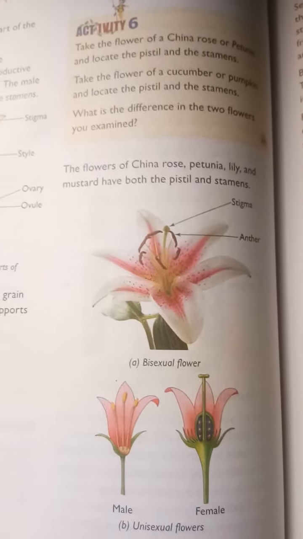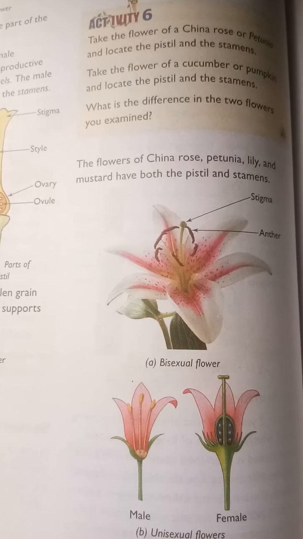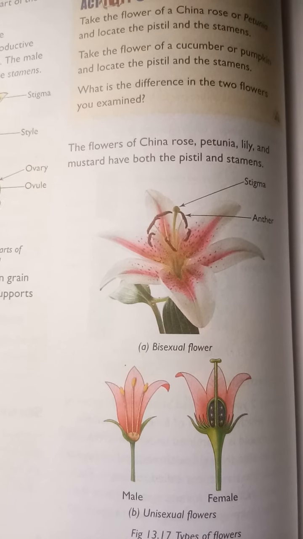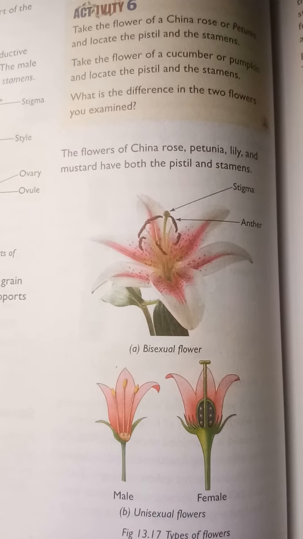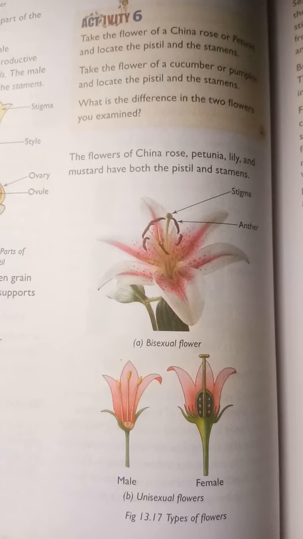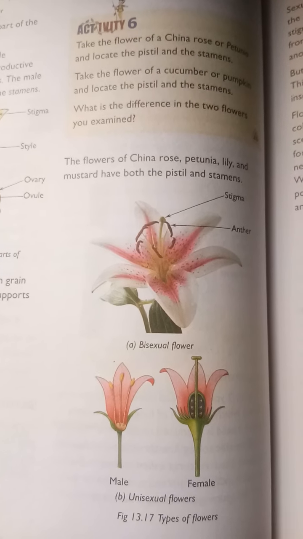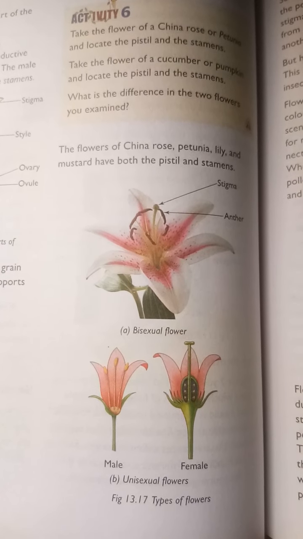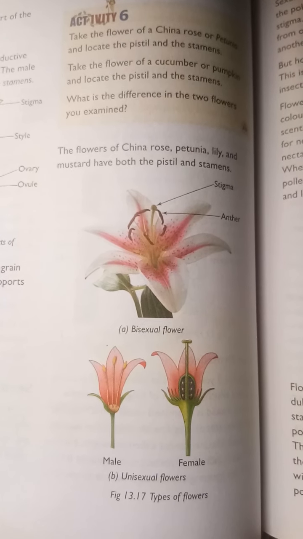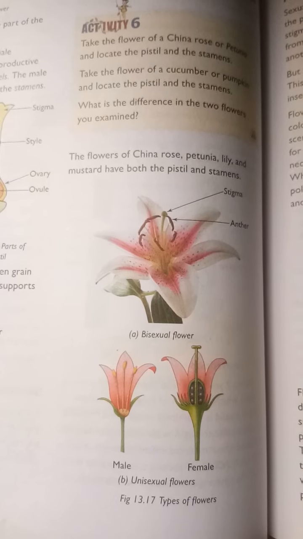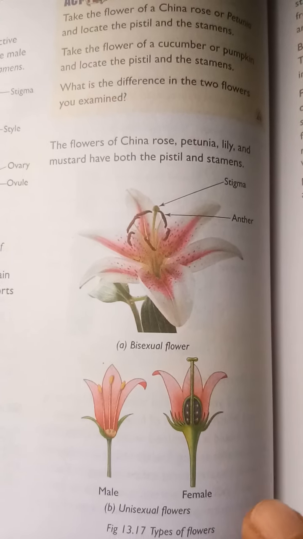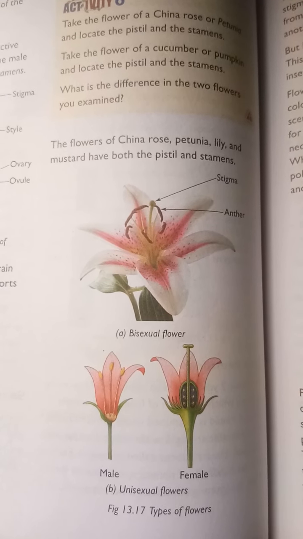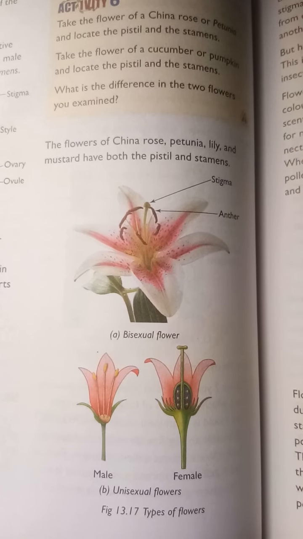Male and female unisexual flowers may be present on the same plant or on different plants. Clear? What are unisexual flowers? Where the male and female parts are separate. It may occur on the same plant as well as on another plant. In bisexual flowers, the male part as well as the female part are both in the same flower. Okay.